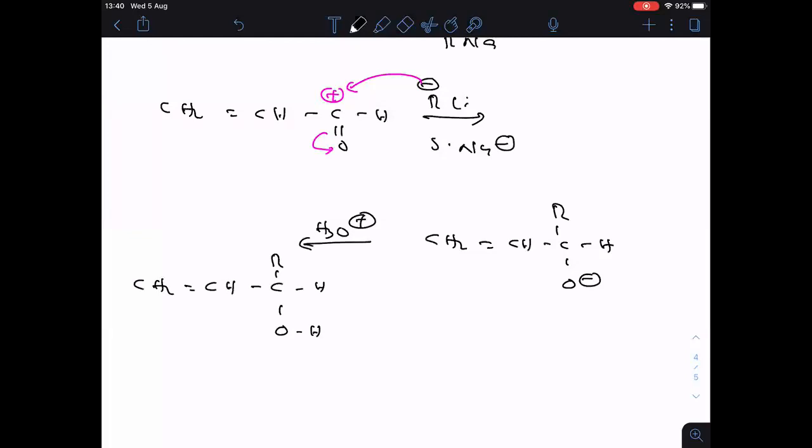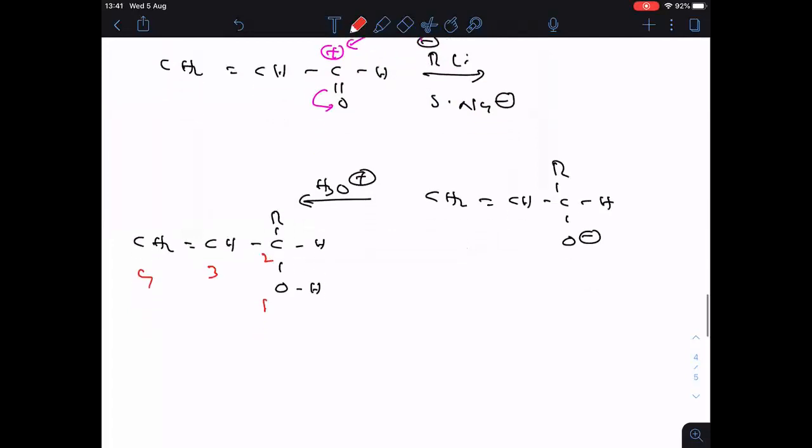Clear? So again we will do numbering here. Oxygen is 1, this is 2, this is 3, this is 4. So nucleophile is added to second carbon, electrophile H plus is added to first carbon. So this is the 1,2 addition product. Let me write clearly, 1,2 addition product.